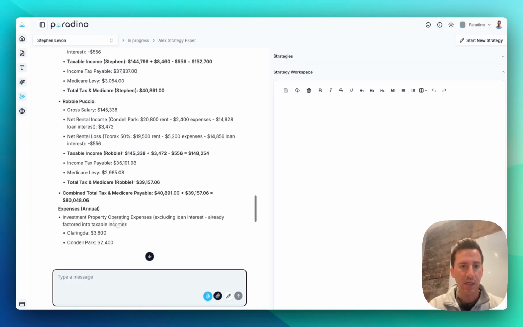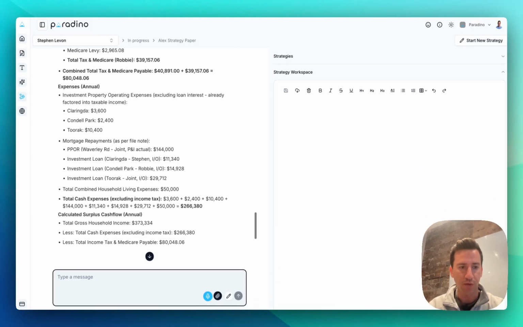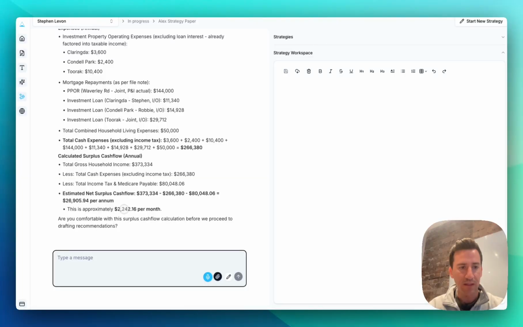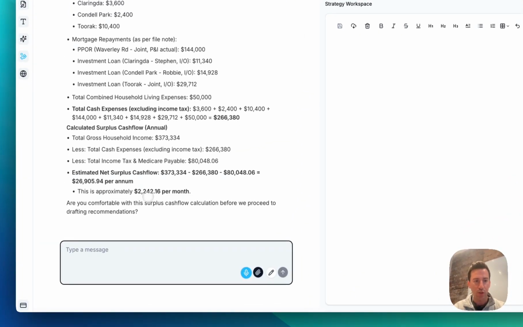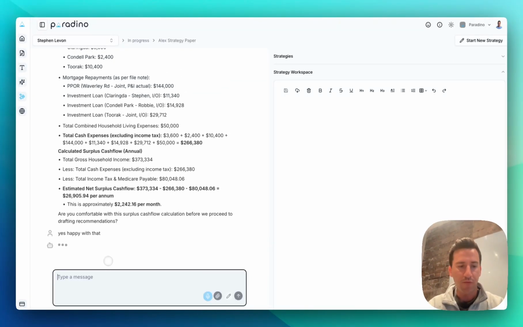Okay, we can see here that she's now taken that input and recalculated the cash flow. So she's saying that there's approximately $2,200 per month, or just short of $27,000 per year. I could say yes, happy with that. If I wanted to correct her in anything or provide some other further information, I could just type that, or I could use the recording function for her to make those changes.